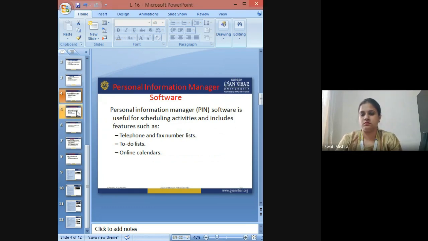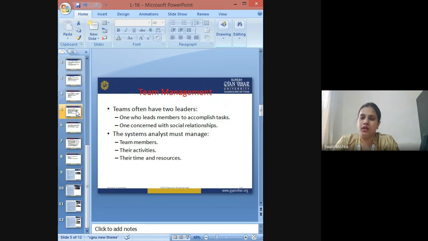Then there is a very important task which is known as team management. Mostly teams have two types of leaders: one who leads the members to accomplish the task, and the second who is concerned with social relationships management. So the systems analyst must manage the team members.